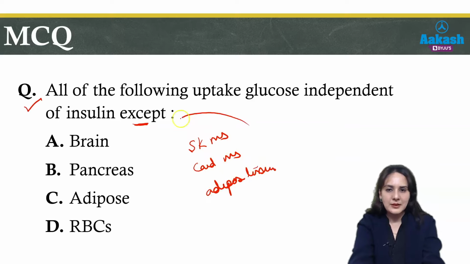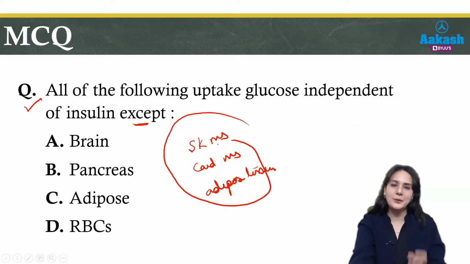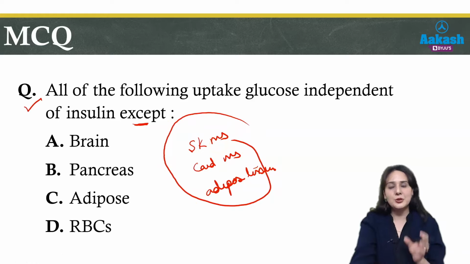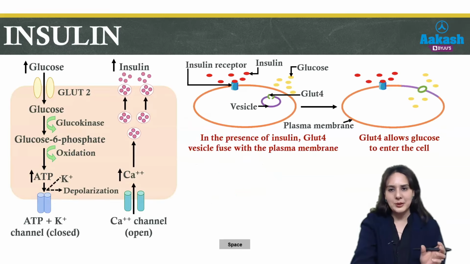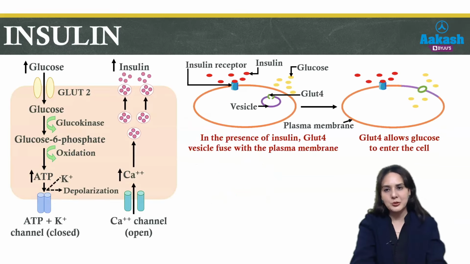So this is very important, and it was also recently asked in your NEET exam. You should remember insulin dependent organs are skeletal muscle, cardiac muscle, and adipose tissue. They are dependent on insulin for glucose uptake. Now, are beta cells of pancreas dependent on insulin for glucose uptake? No, they are only skeletal muscle, cardiac muscle, and adipose tissue.